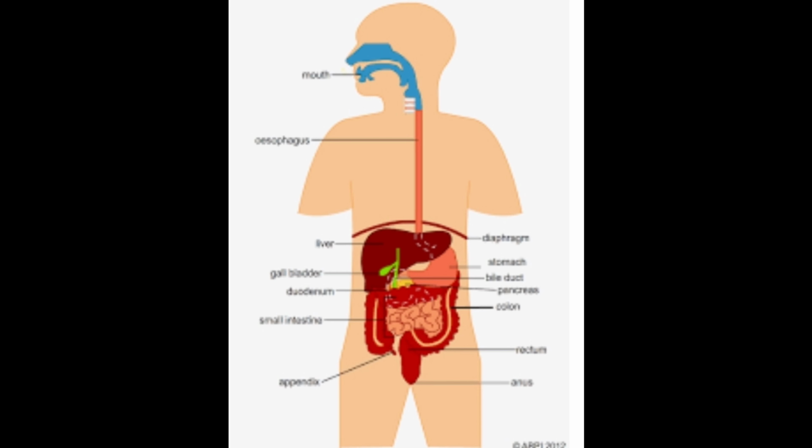Duodenum, the first small part of the small intestine, for absorption. Jejunum, heavy nutrient absorption.